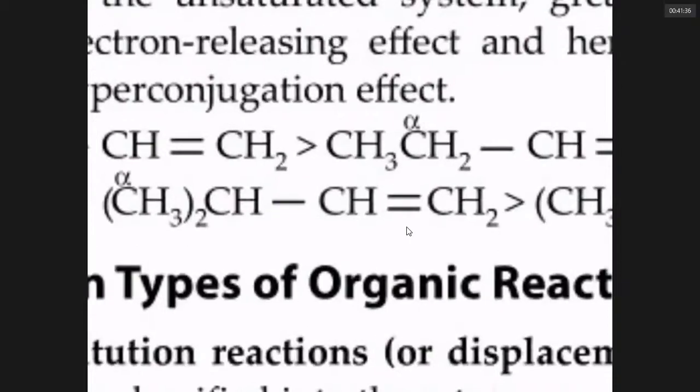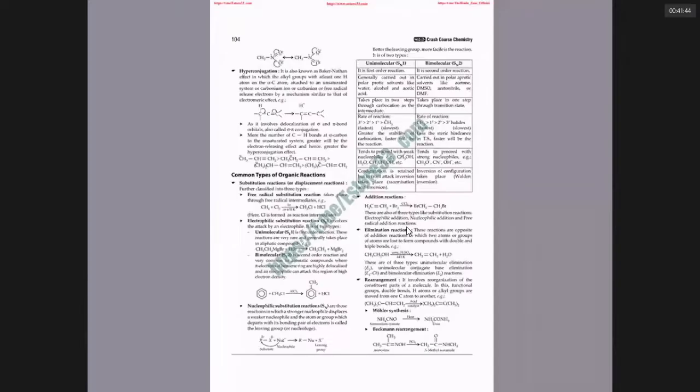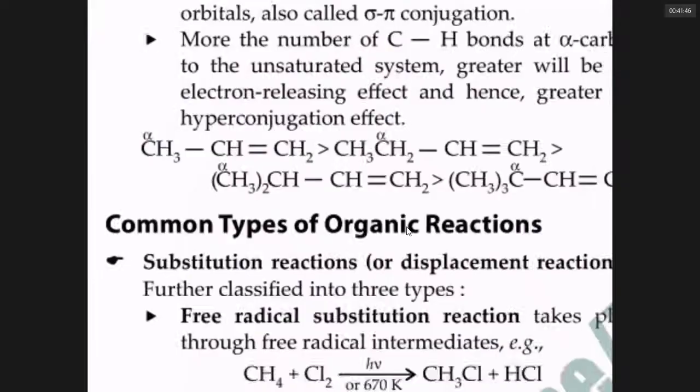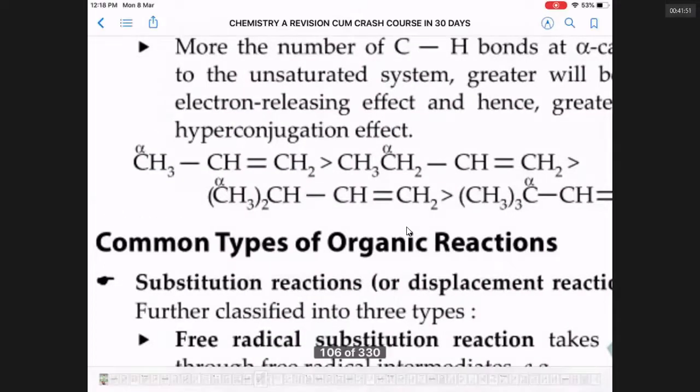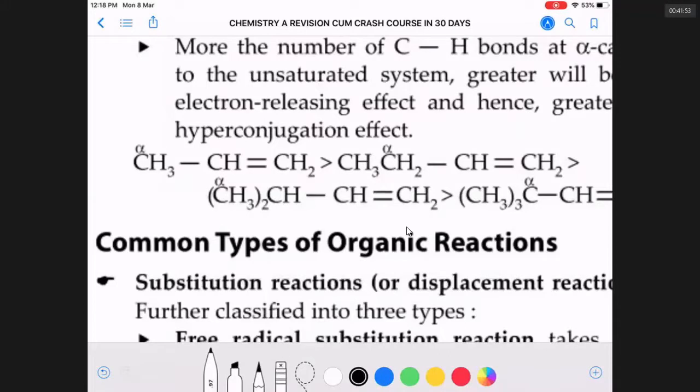The carbon that is attached to the doubly bonded carbon is having only 1 H. Alpha is wrongly printed; alpha should be here. Let me write in red color. This is the alpha carbon. It has only 1 alpha hydrogen.